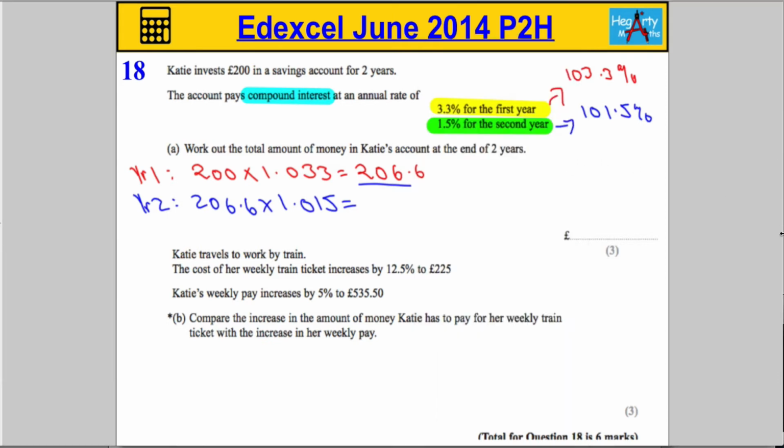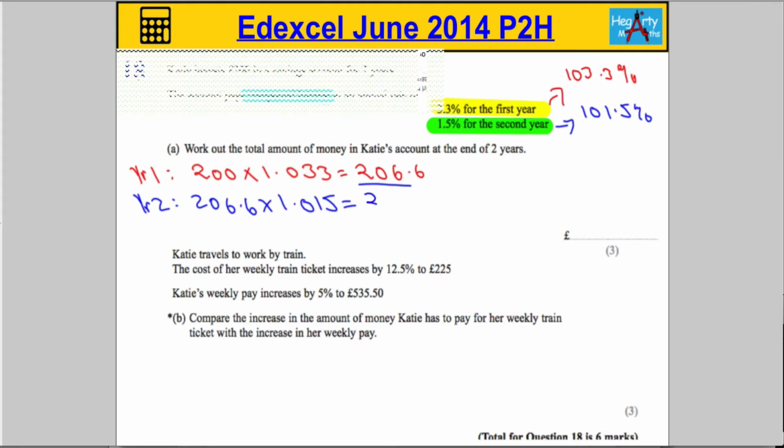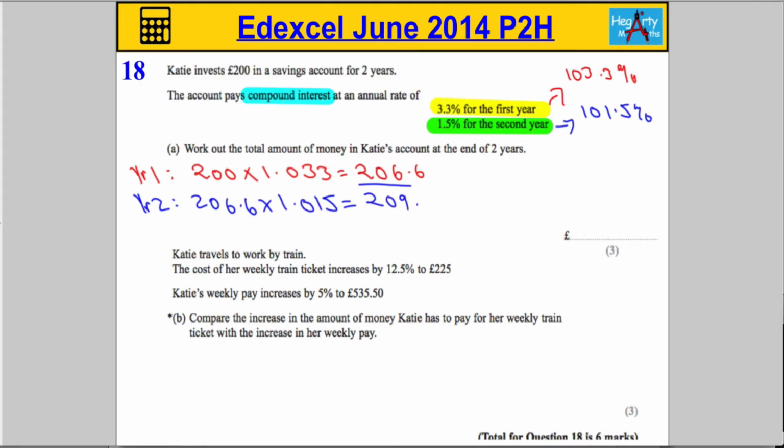And that's going to give an answer of 209.699. I'm going to round this to 2 decimal places because we're dealing with money. She's going to have £209.70. Now that is by no means the only way to answer that question. There are many other ways you could approach it. For me, that's probably the easiest.